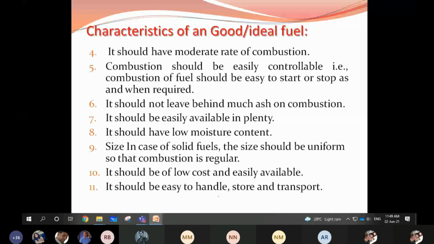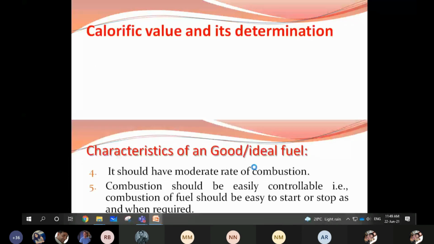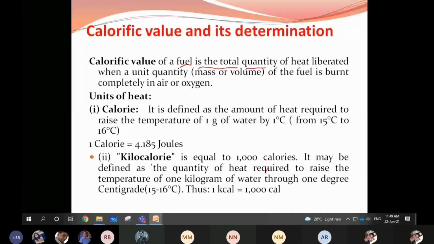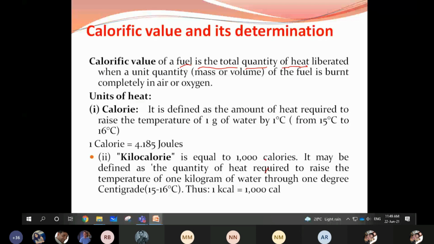Yes, ma'am. Okay. And next is calorific value, which is very, very important. The calorific value is nothing but the value of the fuel: the total heat liberated after burning a unit quantity of mass or volume of the fuel, when the fuel is burnt completely in air or oxygen.